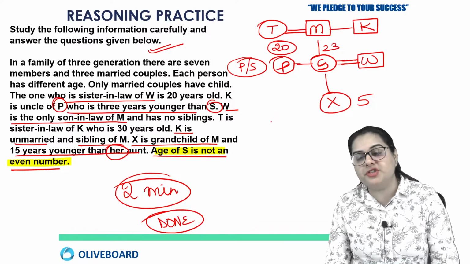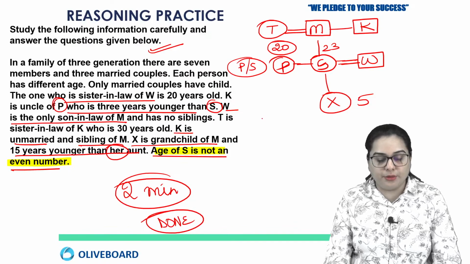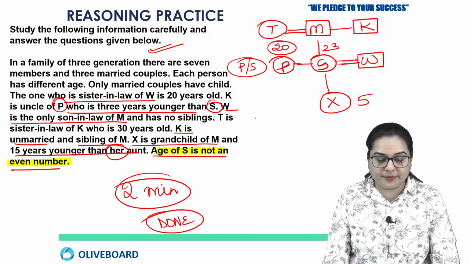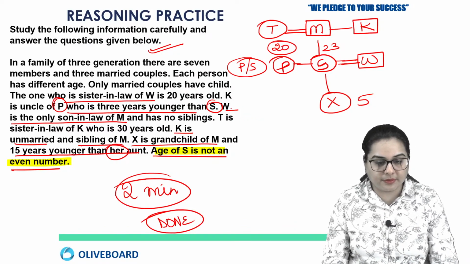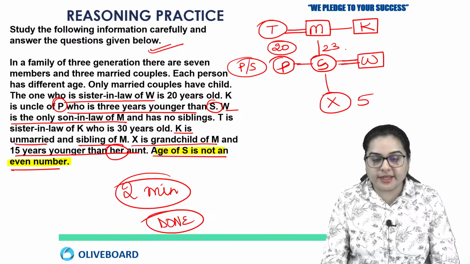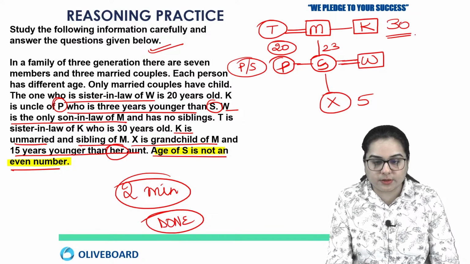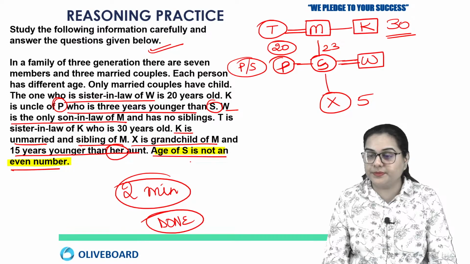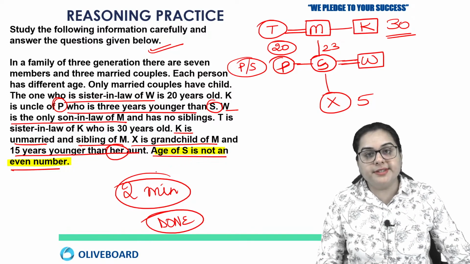Okay, so is this question clear to you all? I hope you're having the same solution. Yes? And K is 30 years old. We can write that also. K is 30 years old. Okay. So students, are you all clear?